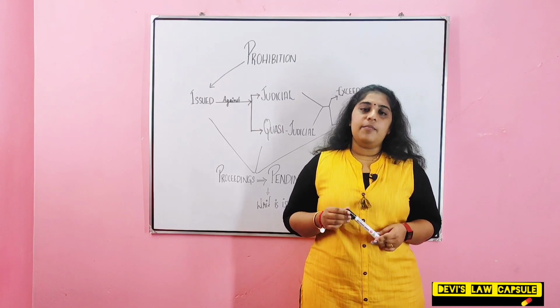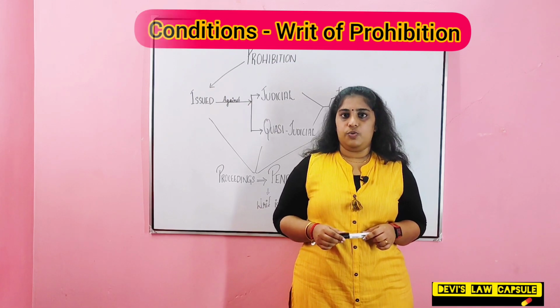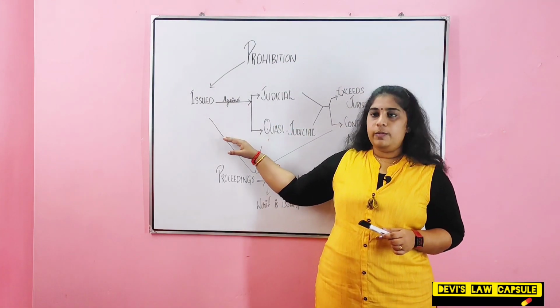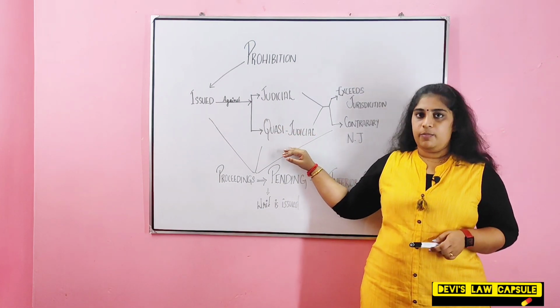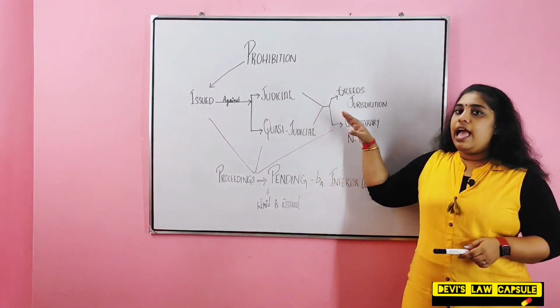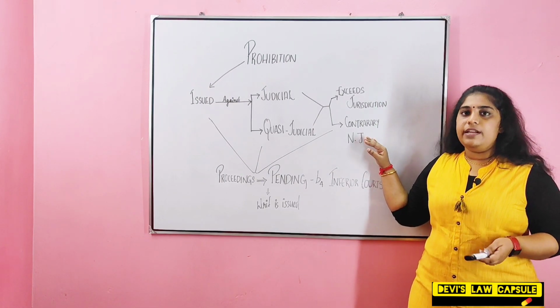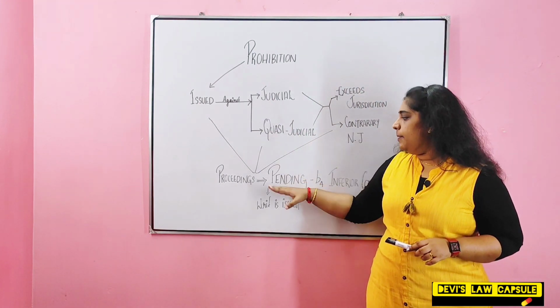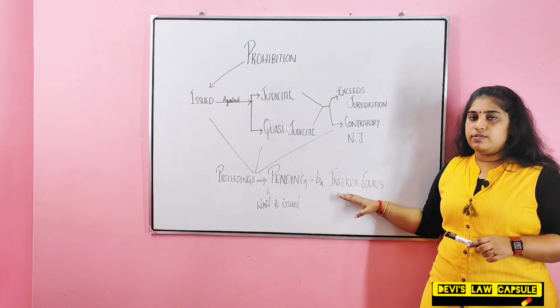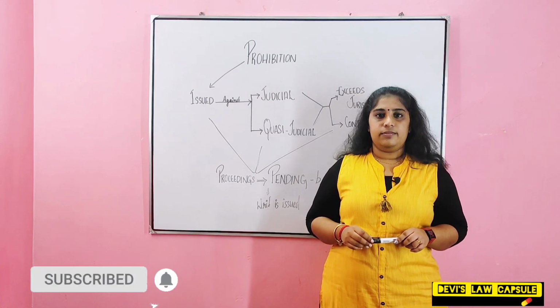Now let's see some of the conditions under which writ of prohibition is issued. That is, writ of prohibition is issued against judicial and quasi-judicial bodies when these bodies have exceeded their jurisdiction or acted contrary to the principle of natural justice, and the whole proceedings must be pending before the inferior courts. So in such situation, writ of prohibition is issued.